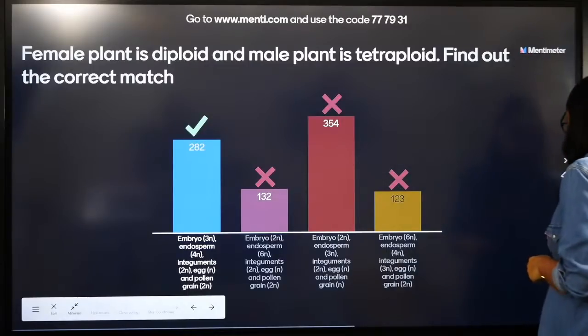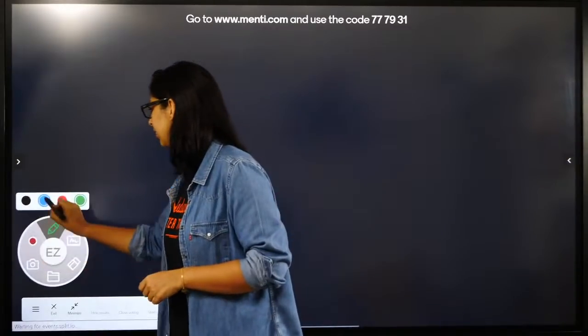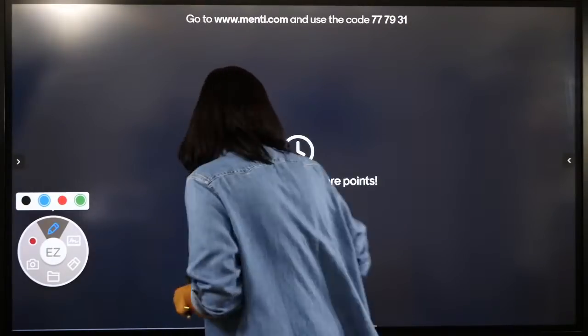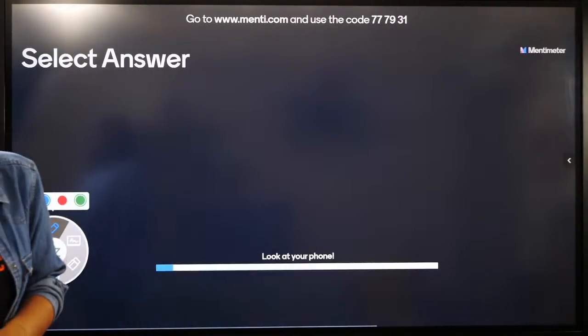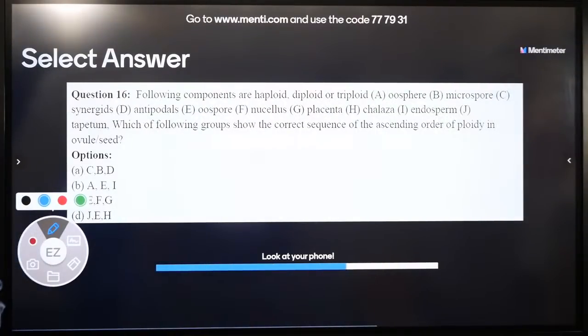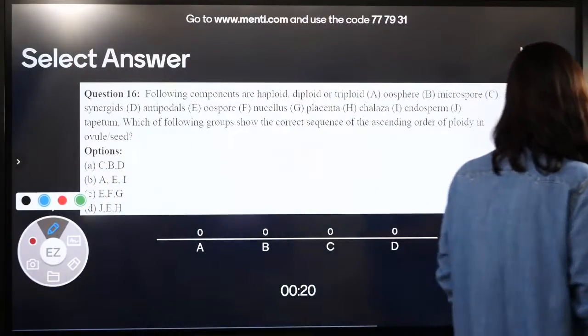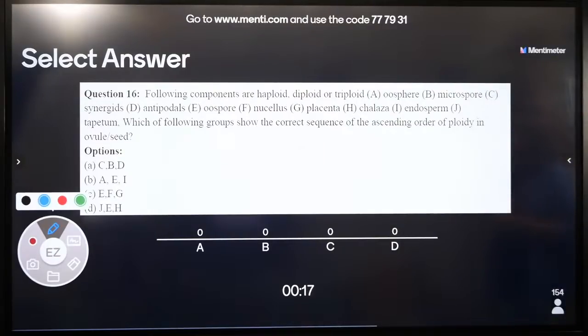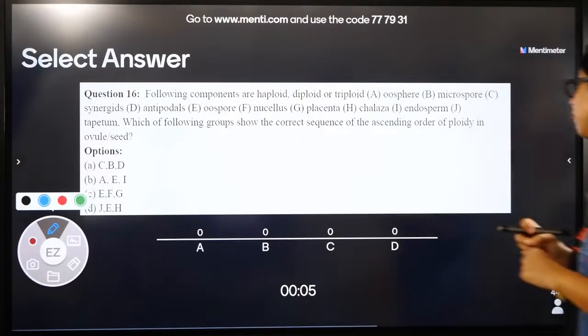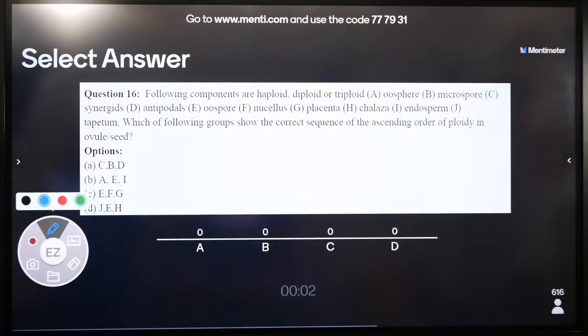तो ये मैं आप लोगों को समझा देती हूँ. Oh, let's go back in fact because I have to do this question to you. अच्छा ये क्वेश्चन कर लीजिए, इसके बाद मैं करवा देती हूँ. क्या करें, कई लोगों को थोड़ा बहुत रोस्ट करना भी जरूरी होता है। Following components are haploid, diploid, triploid: oosphere, microspore, synergids, antipodal, oospore, nucellus, placenta, chalaza, endosperm. Which of the following show the correct sequence of the ascending order of ploidy? Ascending order of ploidy.